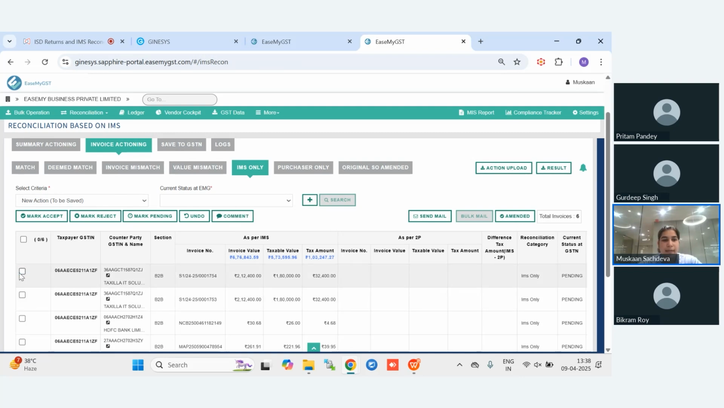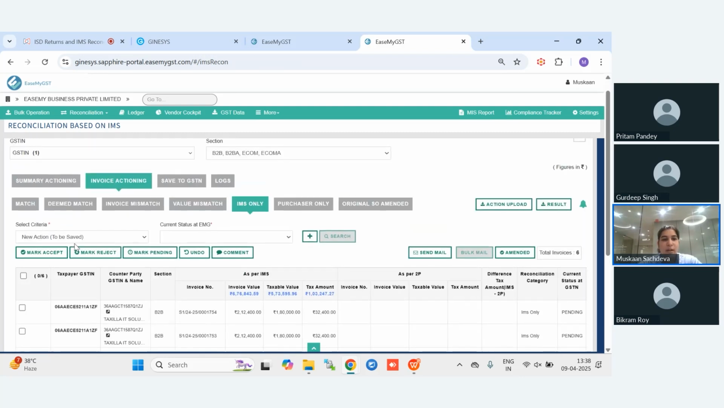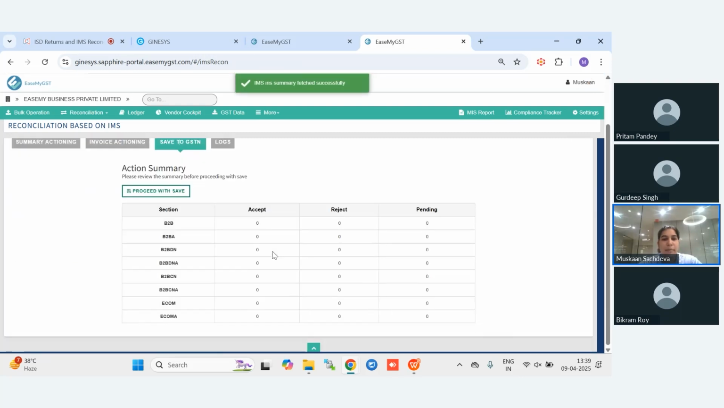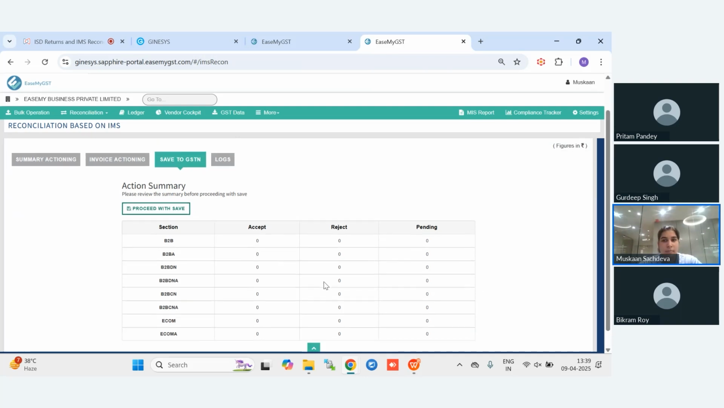After that, once you have taken all the action, you will save the data to GST. As you can see, you will click over here, save data to GST. It will show you the section-wise summary of all your invoices that you have either accepted, rejected, or pending, and the number of invoices. It is showing 0 since we have not taken action yet.